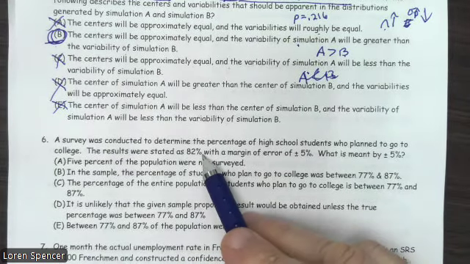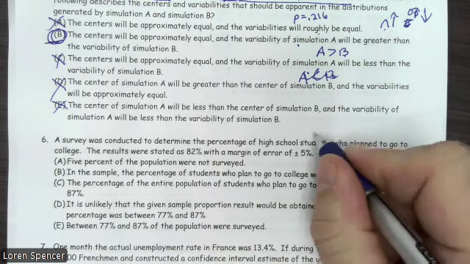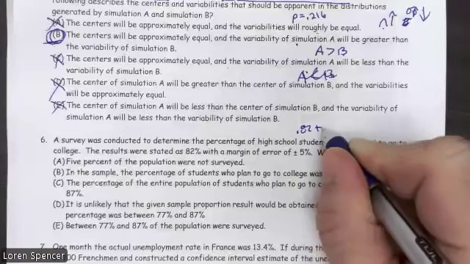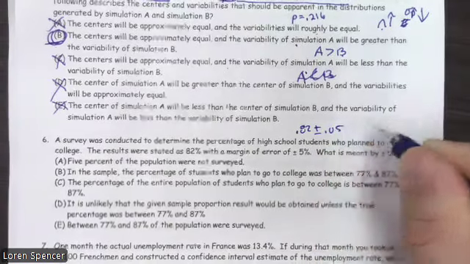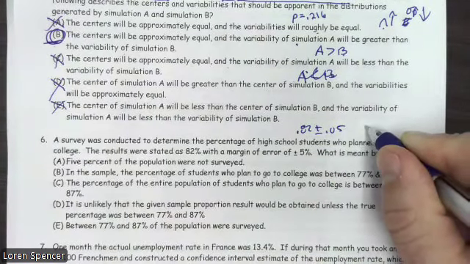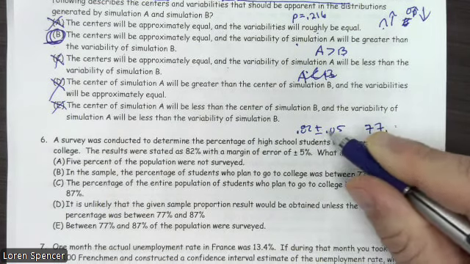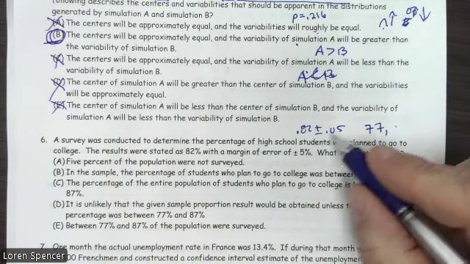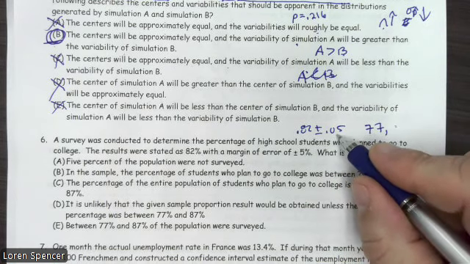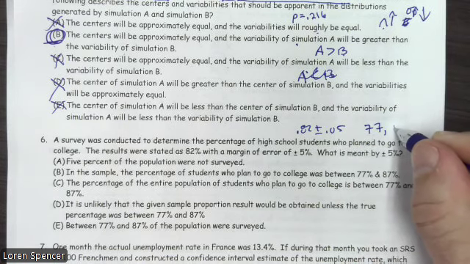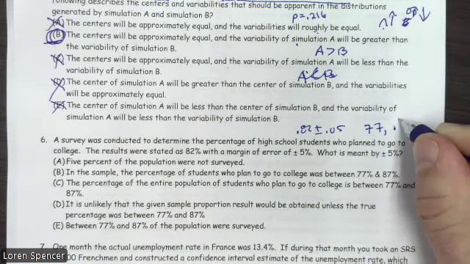Well, first off, if they're saying 82 plus or minus 5, well, 0.82 plus or minus 0.05. That means it could be 77 to, because 82 minus 5 is 77. 82 minus 0.05 is 77, and 82 plus 0.05 is 87.